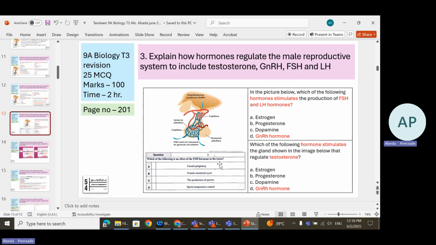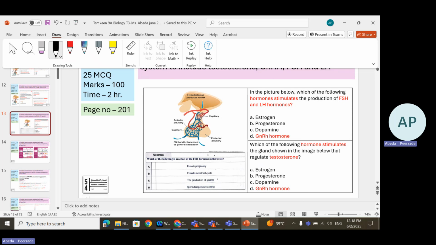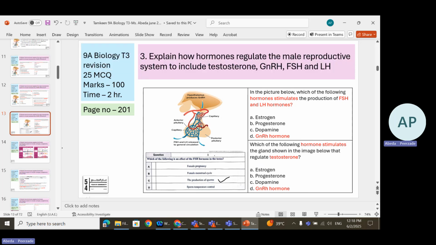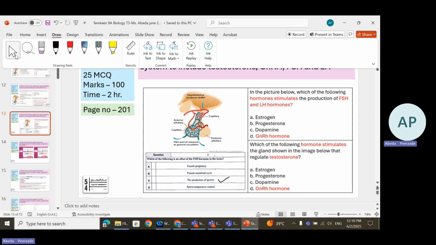A few more example questions. Which of the following is an effect of FSH hormone in the testes? You have to read it completely. Don't just read FSH and try to find the answer. Read whether it is testes or ovaries. Now they mention testes, so you're thinking about the male system. How does FSH affect the testes? It helps in sperm production. So the answer is the production of sperm. All right, moving to the next question.